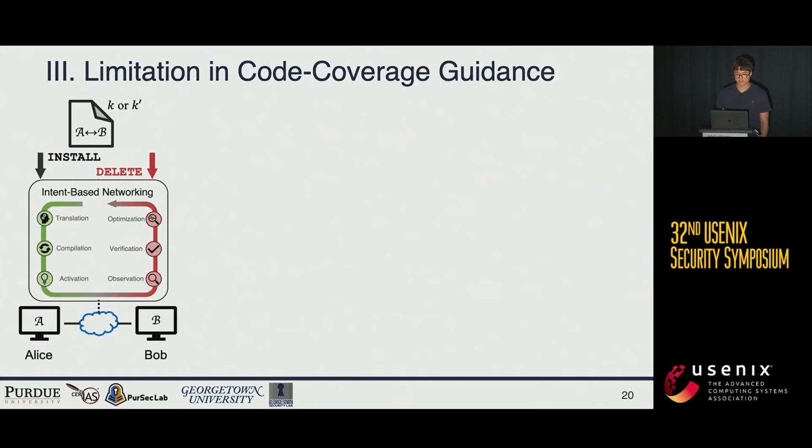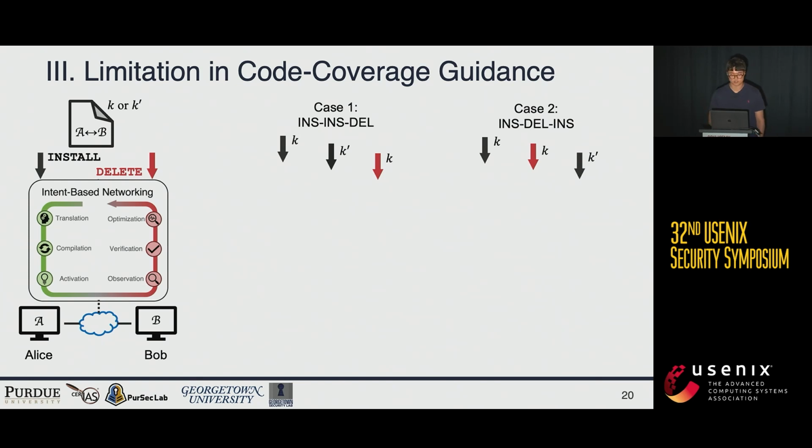Code coverage guidance is widely used these days, but there is a limitation in IBN. So I will explain with a corner case while installing or deleting this intent with different keys K or K prime. In case 1, I will install 2 intents first and delete one of the existing intents. In case 2, I will just switch the last 2 operations. The final result of the intent will be intent K prime because intent K is removed in both cases.